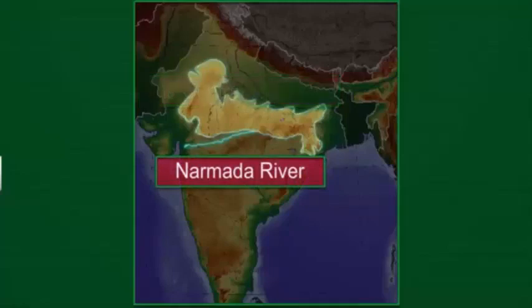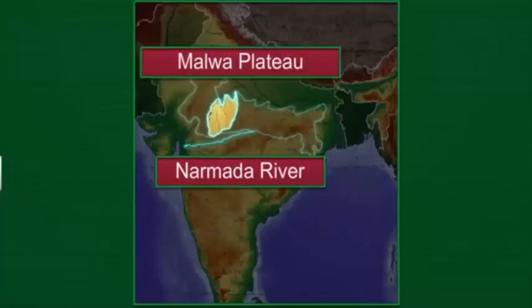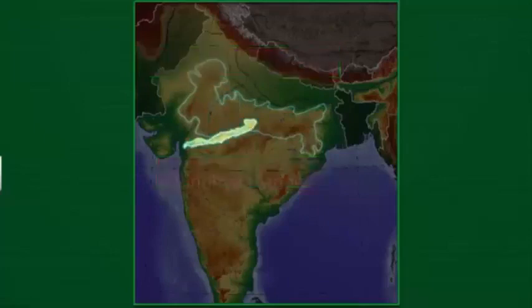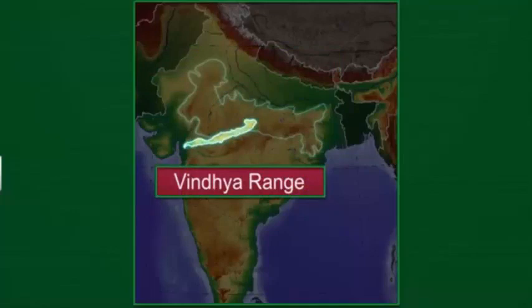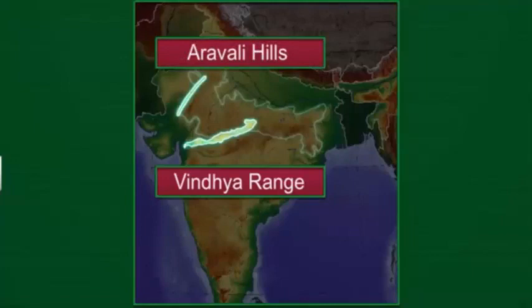It covers a majority of the Malwa Plateau. The Vindhya Range forms the boundary of the Central Highlands on the south. The Aravallis form the northwestern boundary of these highlands.